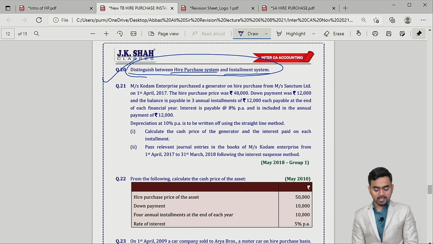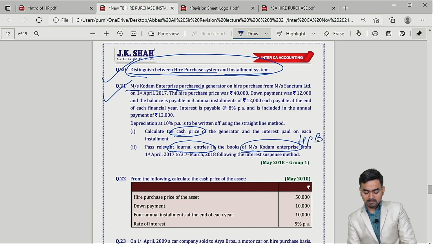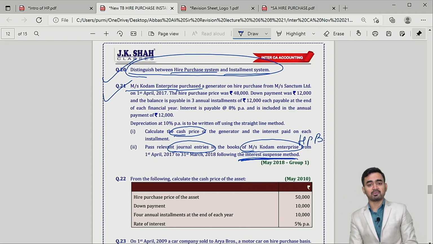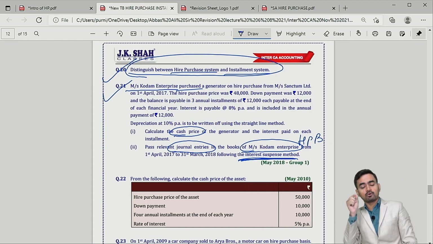Check question number 21. What they are asking: find out the cash price, pass the journal entry in the books of Codam Enterprise Purchase. So they are hire purchase buyer, under which method? Interest suspense method. In case of interest suspense, the total interest will be recognized at the beginning only, and at the end of each year a small portion will be transferred to profit and loss.